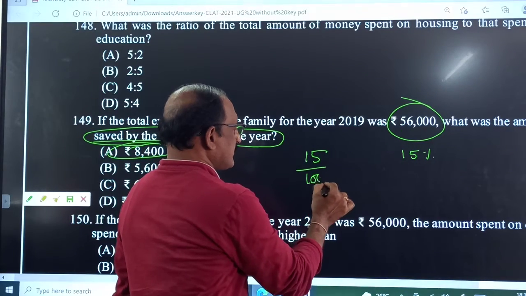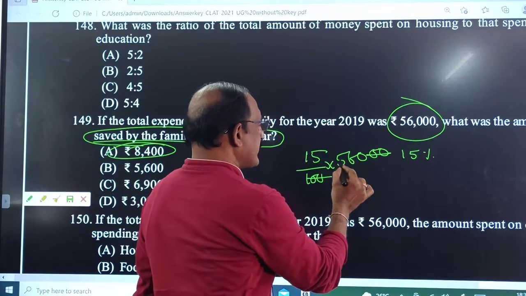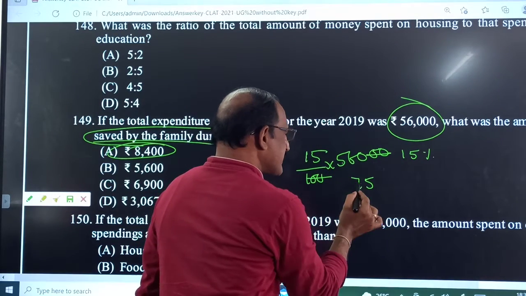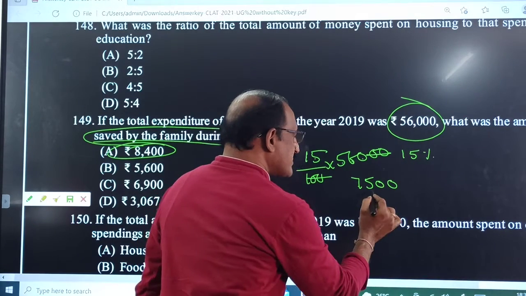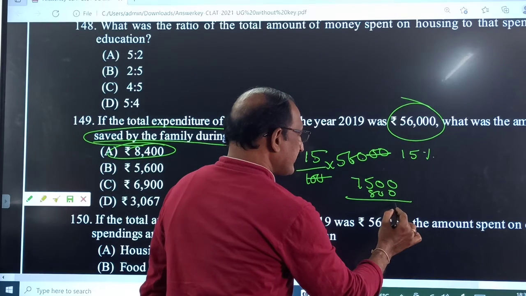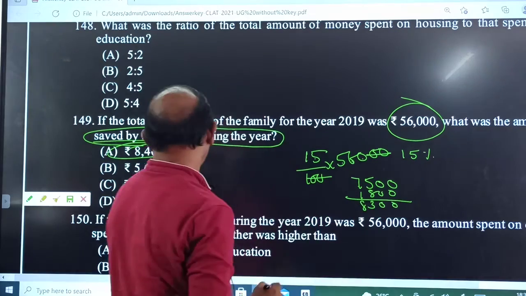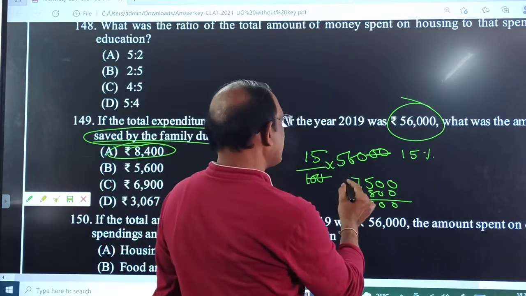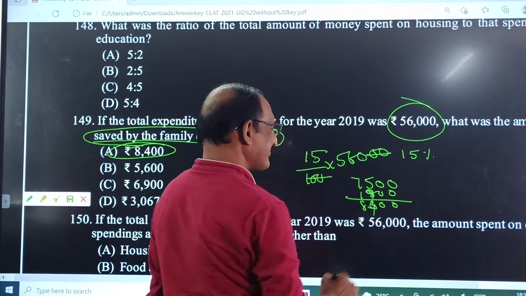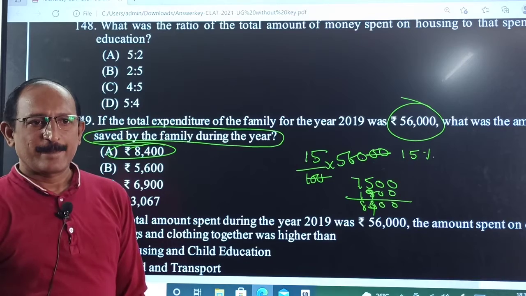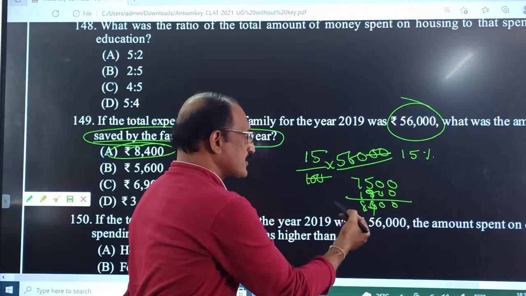So multiplication: 15% of 56,000 is equal to 8,400.